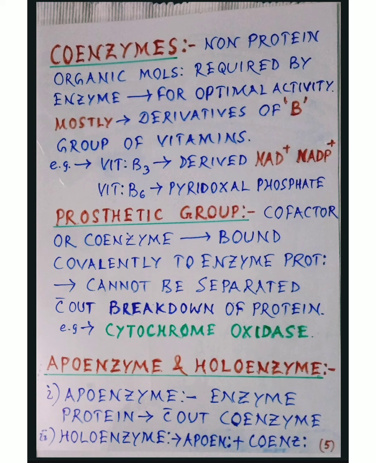Apoenzyme is inactive but holoenzyme is active. Example, cytochrome oxidase: the heme is the coenzyme and prosthetic group bound covalently to the enzyme protein, that is the apoenzyme. Fully functional cytochrome oxidase is the holoenzyme.